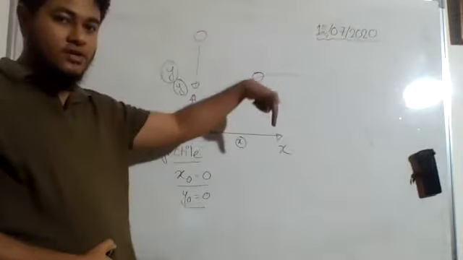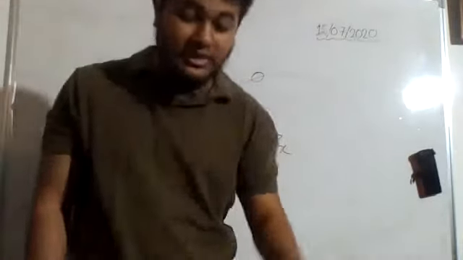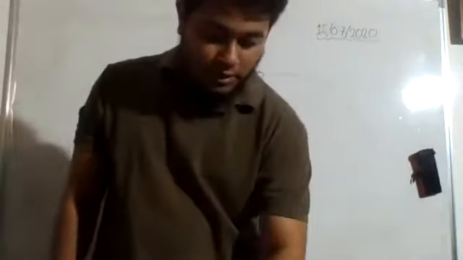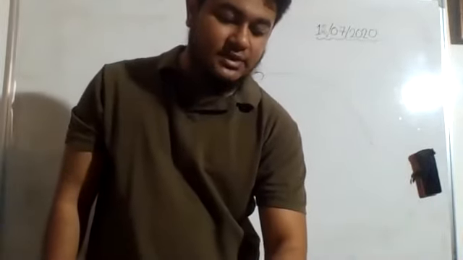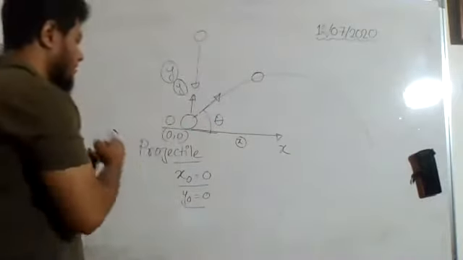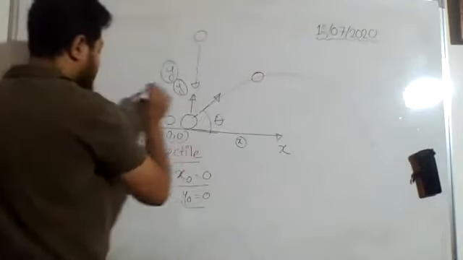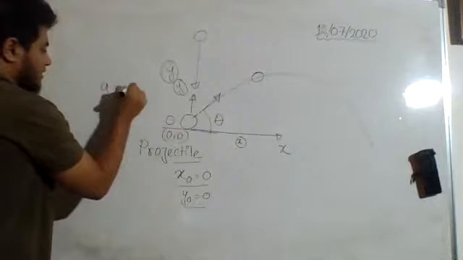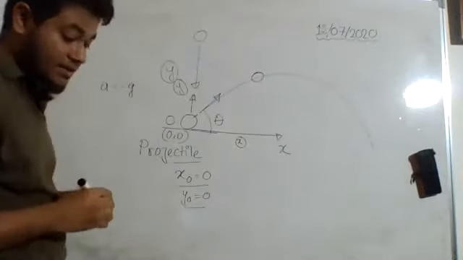When the object is thrown, acceleration due to gravity acts on it along the downward direction, right? Obviously, acceleration due to gravity acts in the downward direction. That is why the body comes down. So in this case, the acceleration of the object, a, will be equal to minus g. We already know this, right? Because the body is going in the upward direction, the acceleration that will be acting will be minus 9.8.